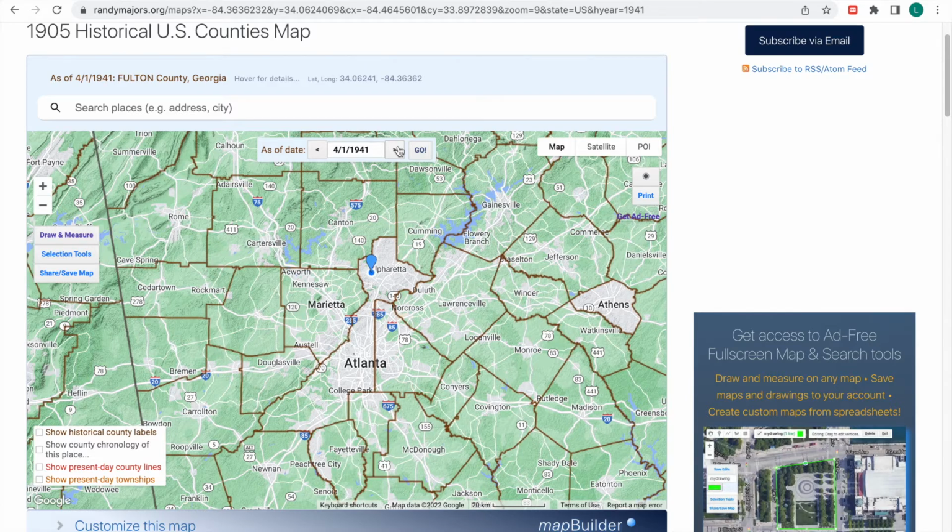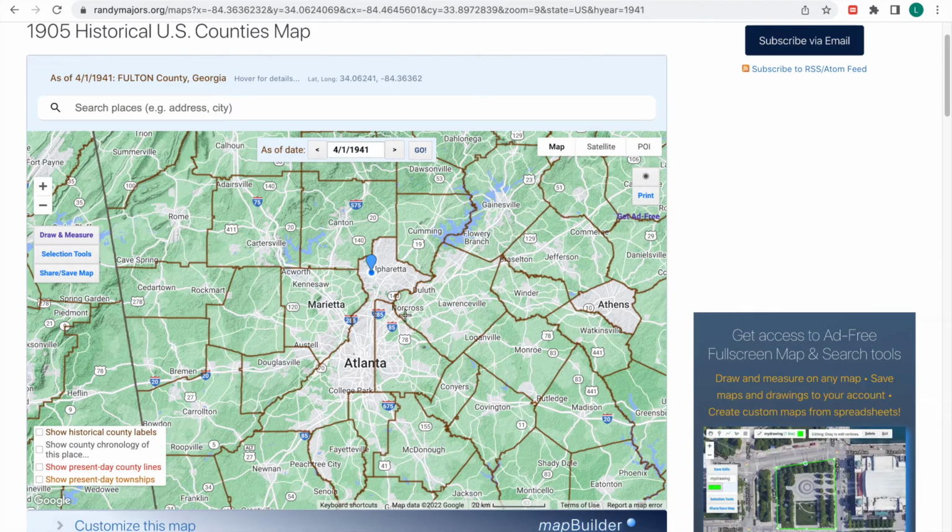Now we go ahead. We could have gone ahead by 1 year, but in 1932, Milton and Campbell counties both joined Fulton County because they were bankrupt, because in 1932, there was a big Depression going on. 2 counties just joined Fulton County because Campbell and Milton counties were like, we have no money. And Fulton County was like, okay, well, welcome to the club. And now that is why Fulton County looks like that.